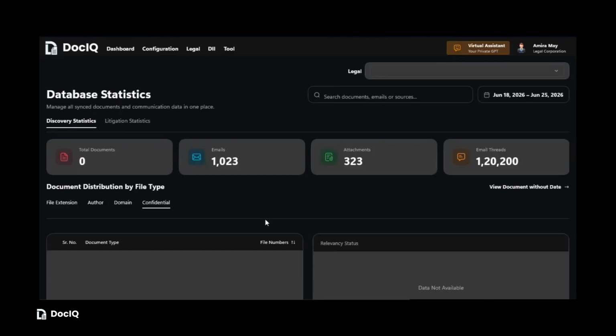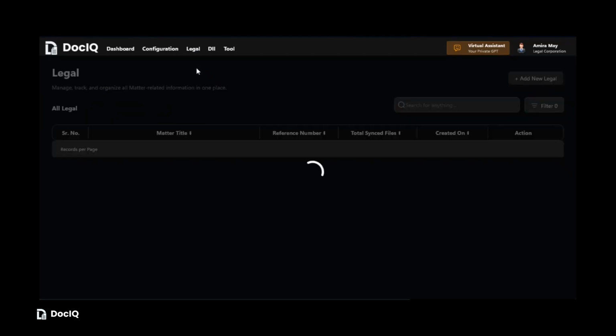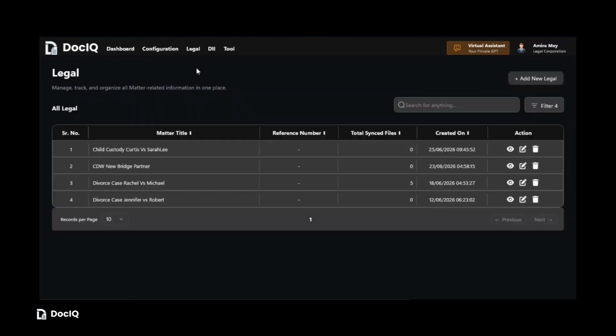Step 1. Create the OneDrive connector. I have already logged into the application with valid credentials. From the dashboard, navigate to Legal, Manage Legal Matters. Here, I have already created a legal matter named Child Custody, Curtis versus Sarah Lee.